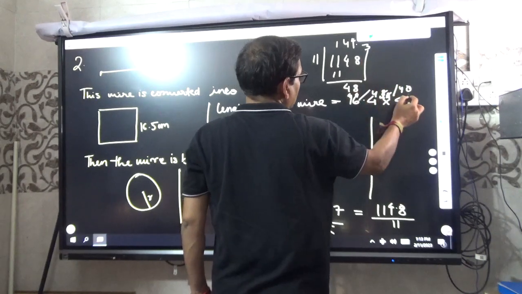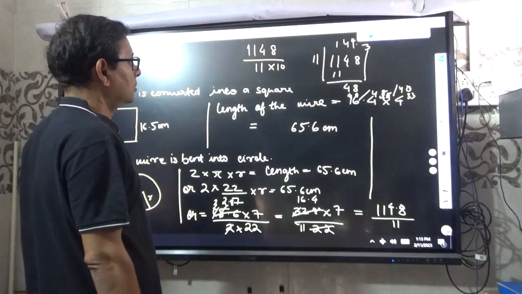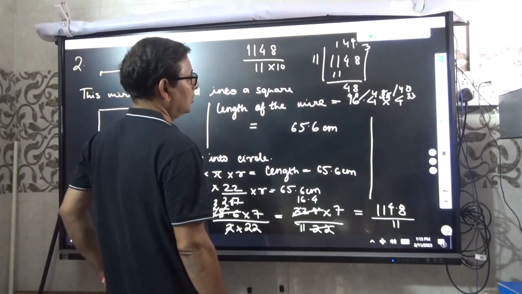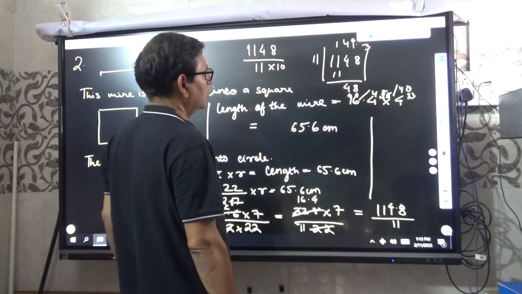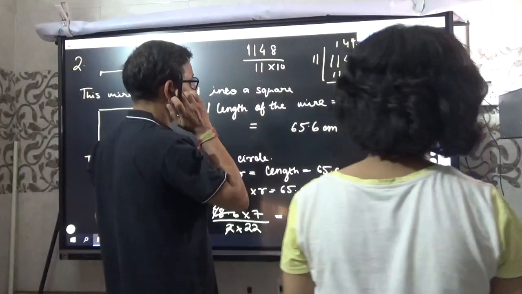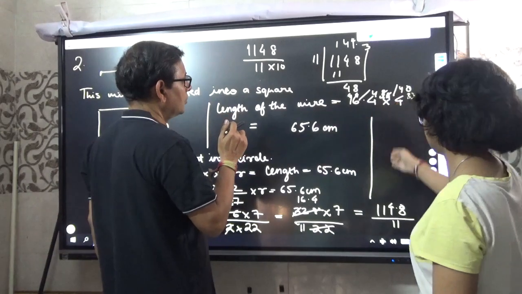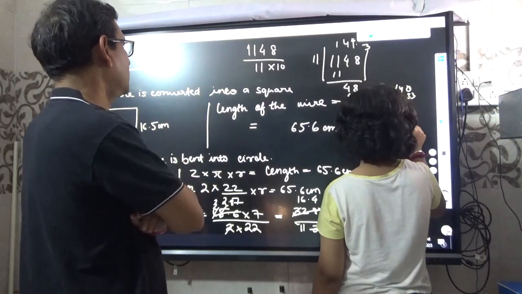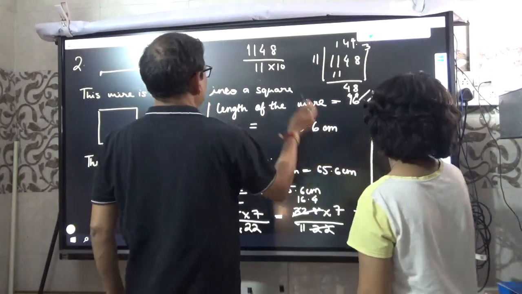How did it become 144.3? It's supposed to be 14.4, no. Erase this line. Why complicate this? Let it be like this.